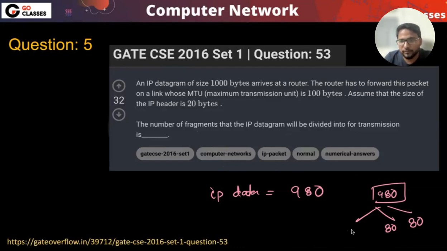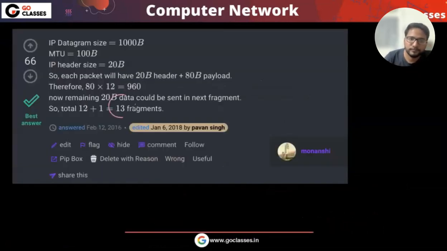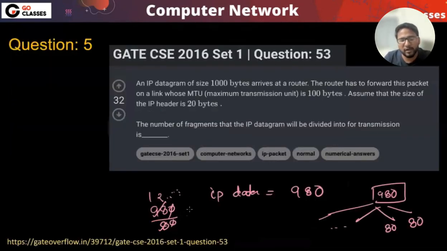I think this is an easy question only. So you just do 980 divided by 80. What are you getting? 12 point something, right? 12 point something means 13. So this is 13. I think this is a very easy question. Okay, 13 datagrams. Understood? Just see that 980 divided by 80, how much is it coming? 12 point something. So which means 12 will be containing 80, and the last one will be containing less than 80, right? Okay. Now you tell me, is this number divisible by 8? Yes, this number is divisible by 8. So that's why you don't need to worry about anything, right? Okay.